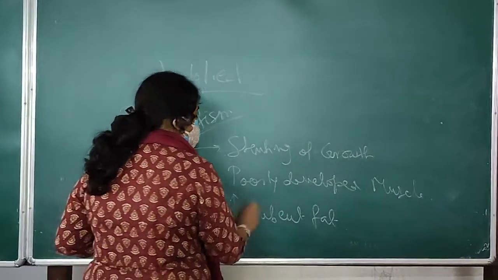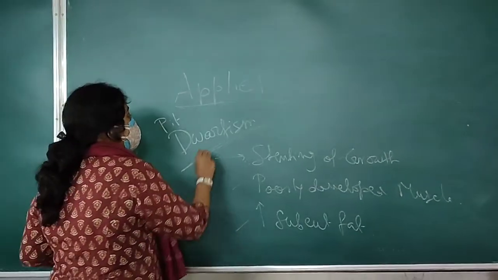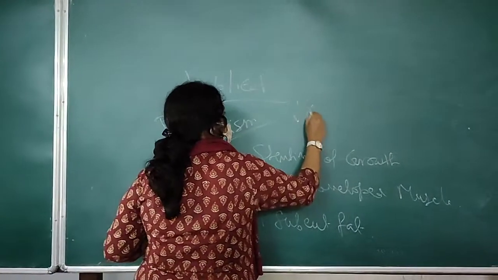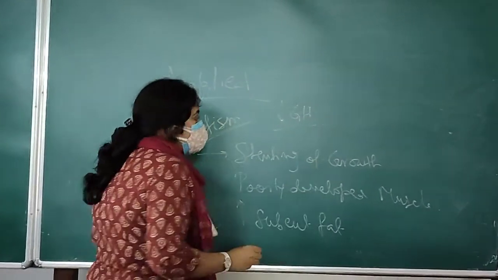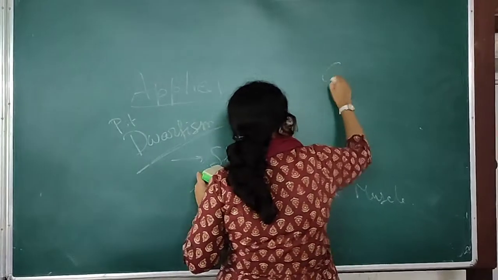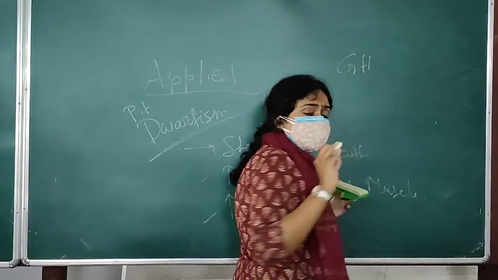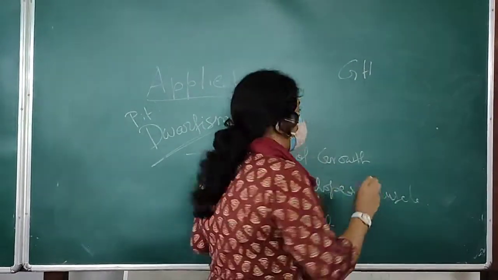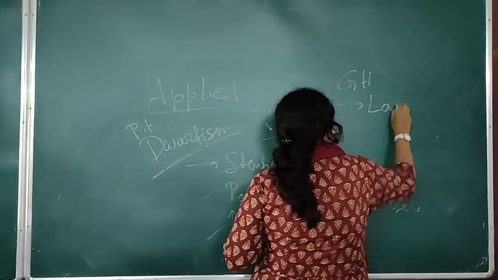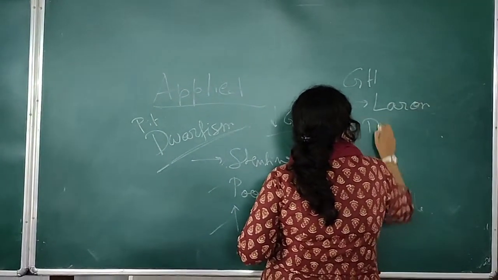poorly developed muscle and subcutaneous fat. Now that occurs due to decreased secretion of GH. Sometimes it happens that the GH level is normal, but the abnormality is present at the receptor level. That will lead to another type of dwarfism known as Laron dwarfism.